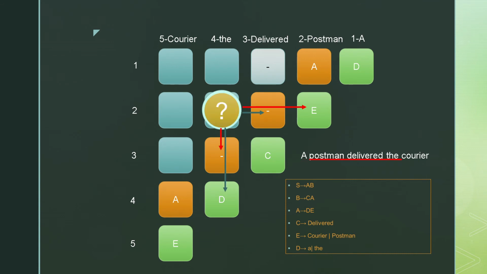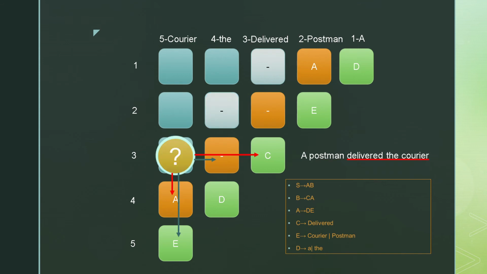The next we check is 2, 4. 2, 4 corresponds to the string "postman delivered the". "Postman delivered the" could be broken down in two possible ways as well. One is "postman" as one string and "delivered the" as the other. This was represented with red arrows and would involve concatenation of E with phi, which is not possible. So the next possibility is we consider "postman delivered" as one string and "the" as the other. Involve again concatenating of phi with D, and hence we fill it with phi again.